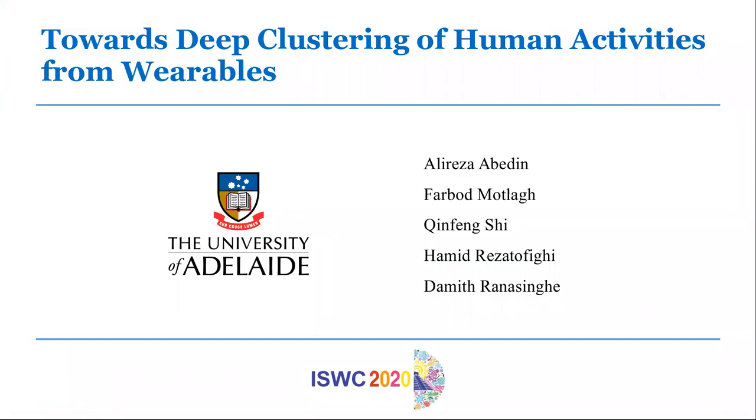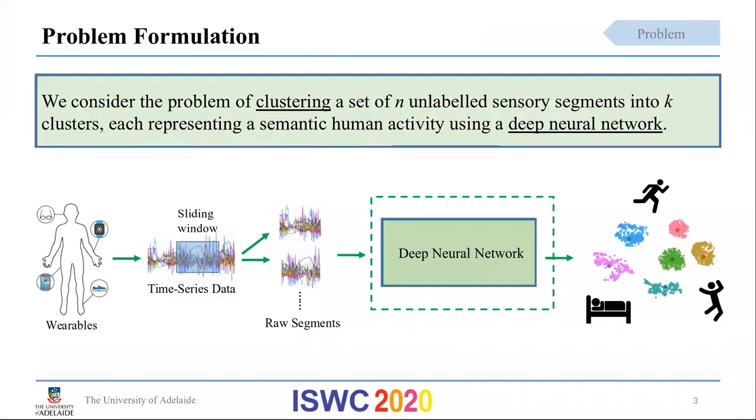This is Alireza, and today I'll present Towards Deep Clustering of Human Activities from Variable Sensors. In this study, we consider the problem of deep clustering with variable sensors, where the goal is to develop a deep neural network that consumes raw unlabeled segments and generates cluster assignments in the output.